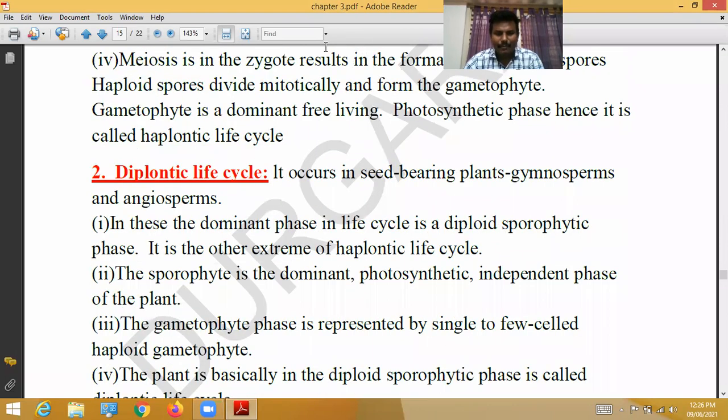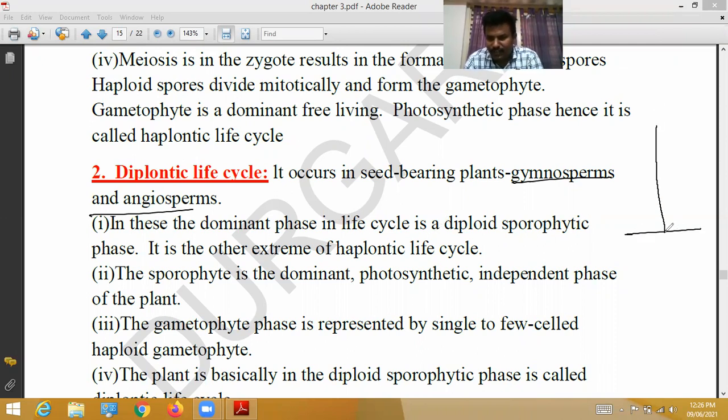The diplontic life cycle occurs in seed-bearing plants like gymnosperms and angiosperms. In these, the dominant phase in the life cycle is the diploid sporophytic phase. What does the diploid sporophytic phase mean? It represents roots, stems and leaves.